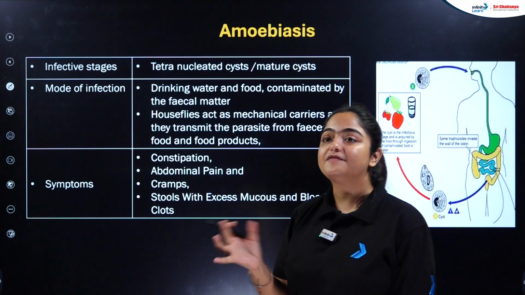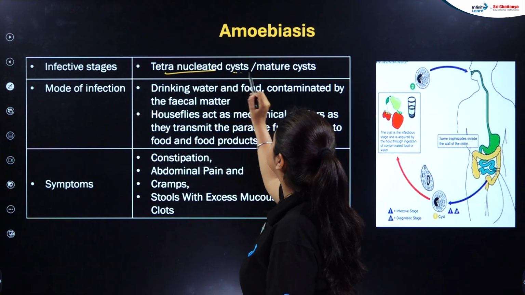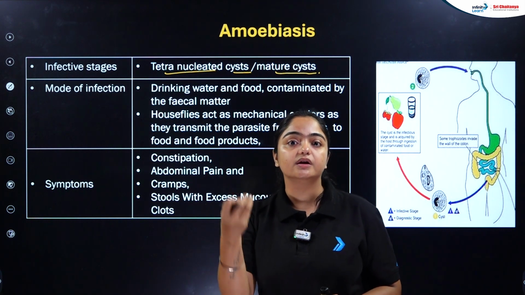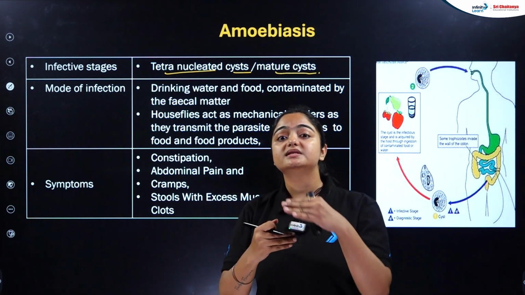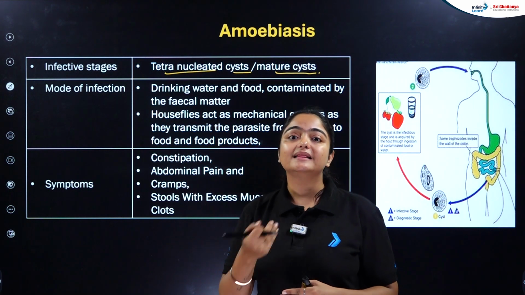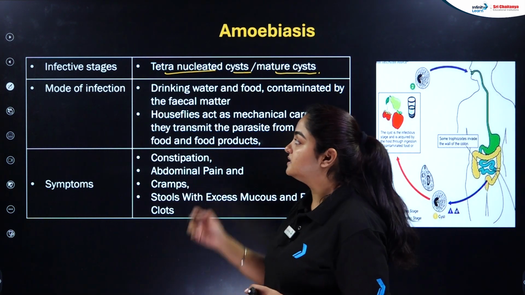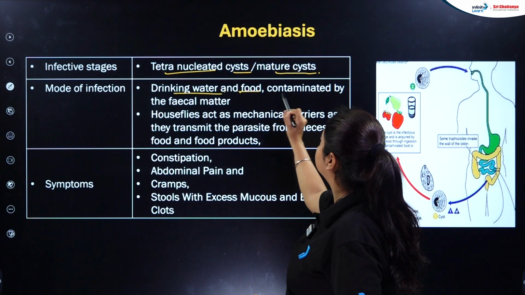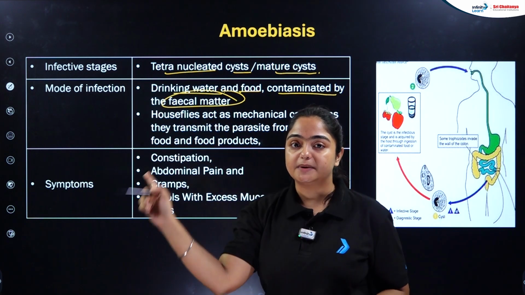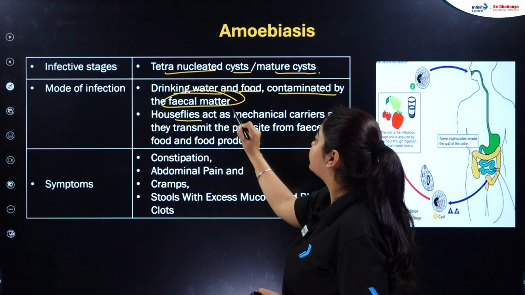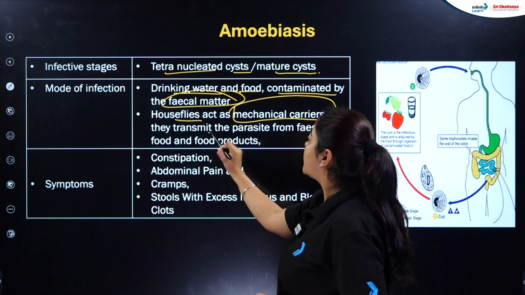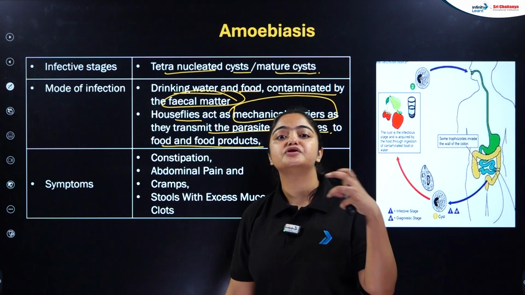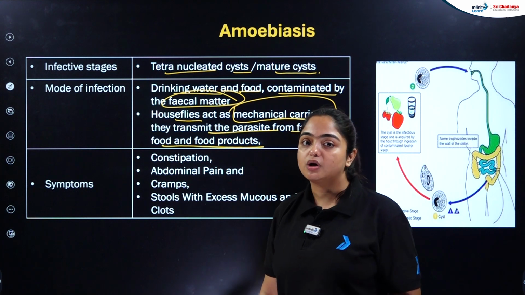Here the infective stages are the tetranucleated cyst and the mature cyst. First of all, tetranucleated cysts are formed in the colon or in the liver of a person, and then those cysts start getting mature, okay, and that increases the severity of the disease. Mode of infection could be drinking water and food contaminated by the fecal matter of this protozoan. Houseflies act as mechanical carriers as they transmit the parasite from feces to food and food products. So basically consumption of contaminated food and water is the major cause over here.